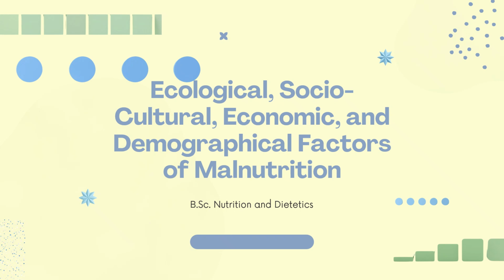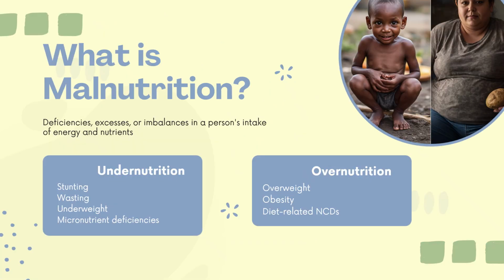Dear students, today we are dealing with ecological, socio-cultural, economic, and demographical factors of malnutrition. First of all, what is malnutrition? When we hear the word malnutrition, we just assume that something is deficient, something lacking. That is not the correct definition or meaning of malnutrition.